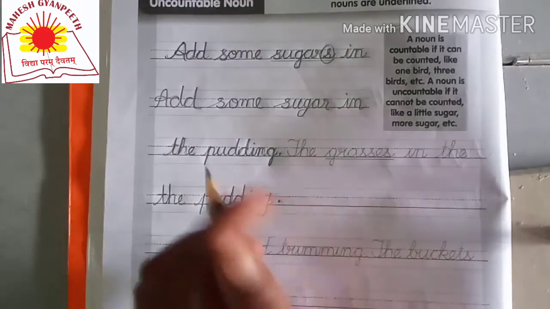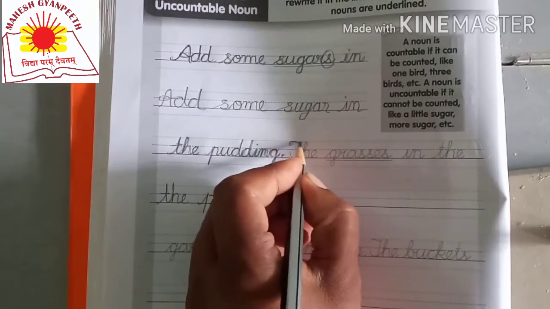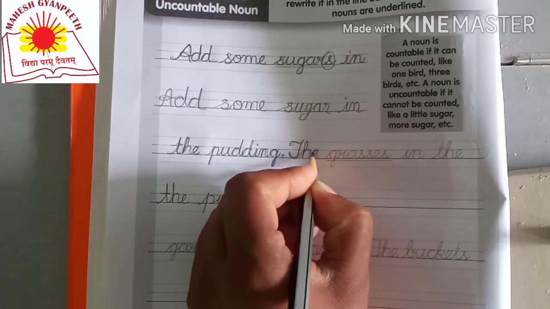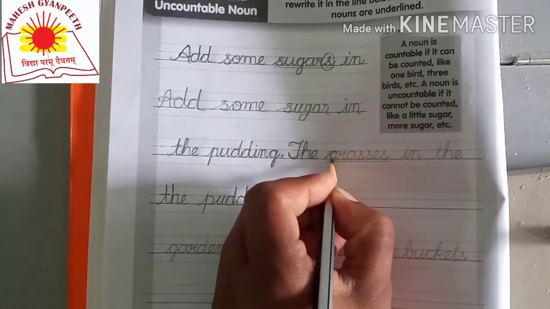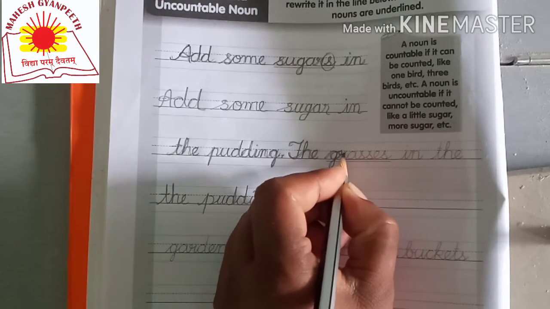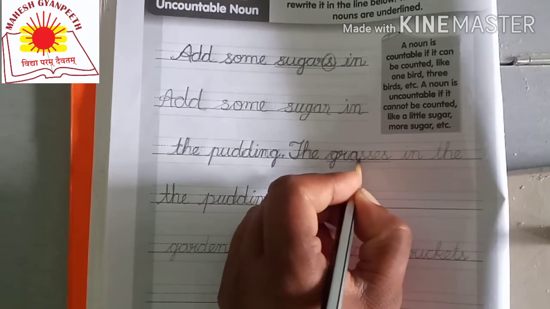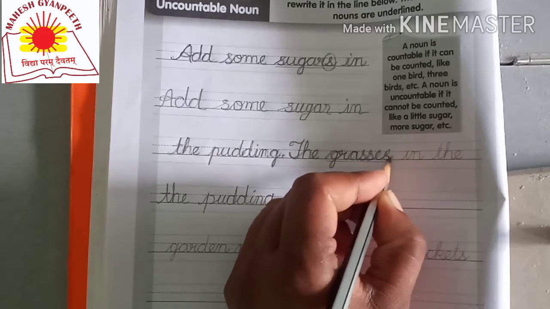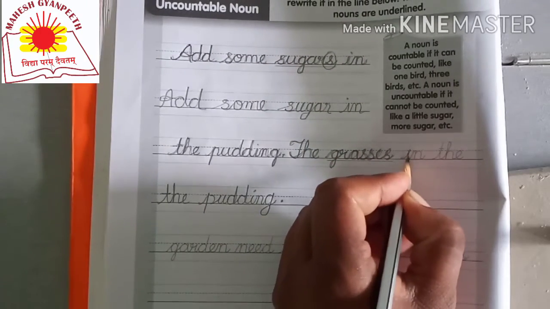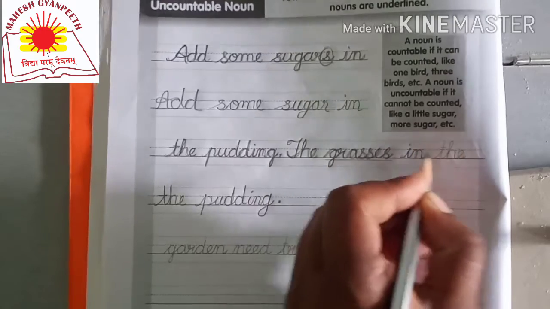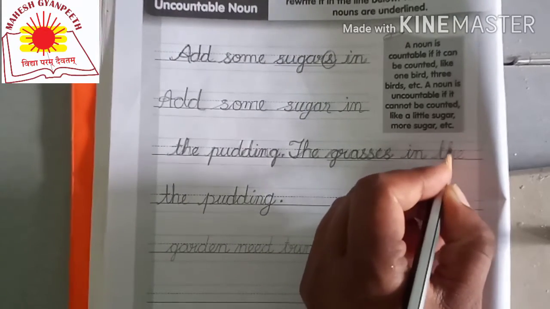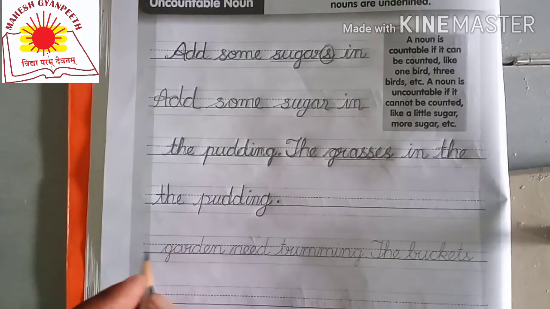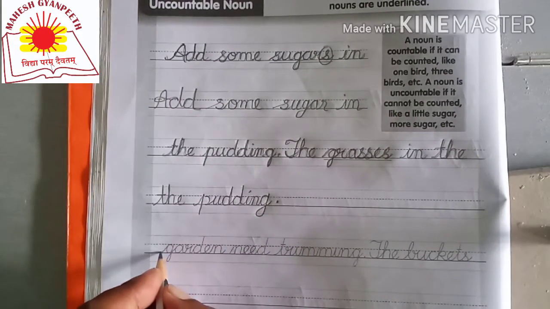So you just have to trace on it. First of all, the grasses in the garden.